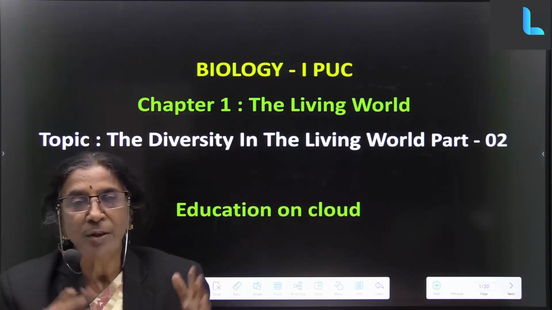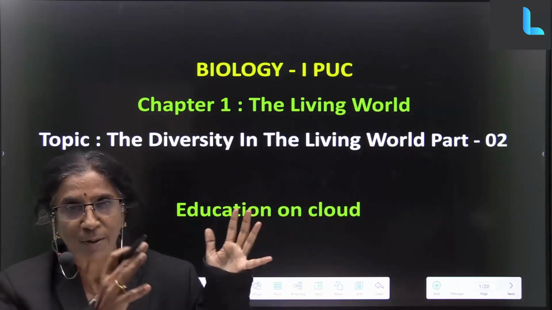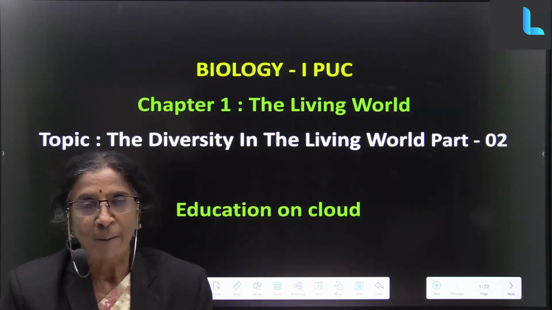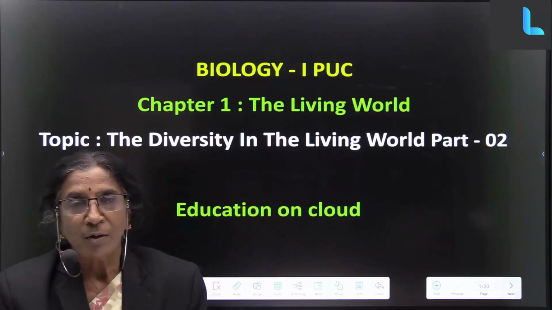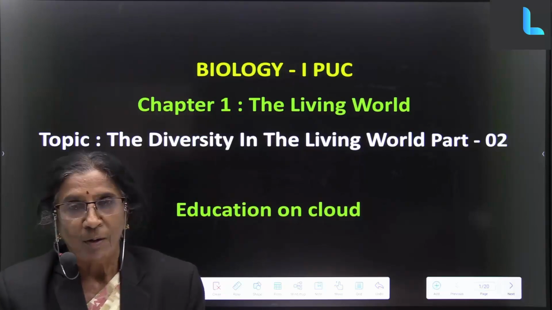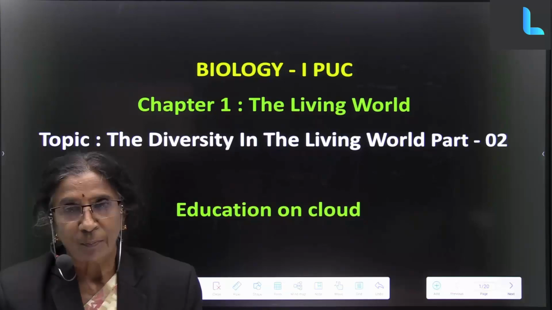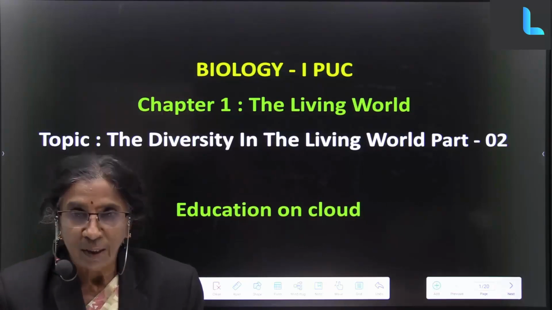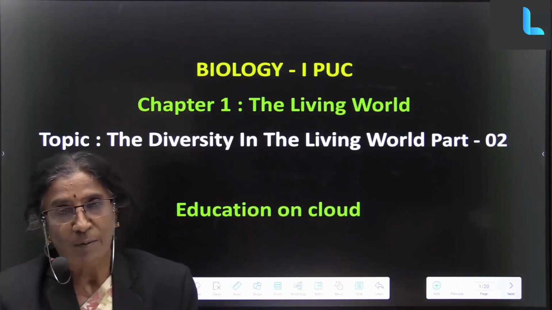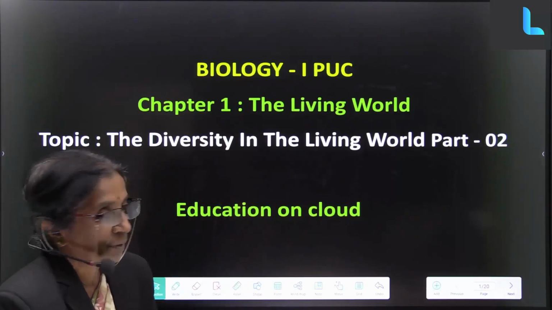So there is such a difference between plants and animals. In animals again you find differences. In plants you find a lot of differences. There is a whole lot of different species. Nearly 1.7 million species are discovered. But there are so many other living beings which we are yet to discover. So that is why we call the living world diversity.